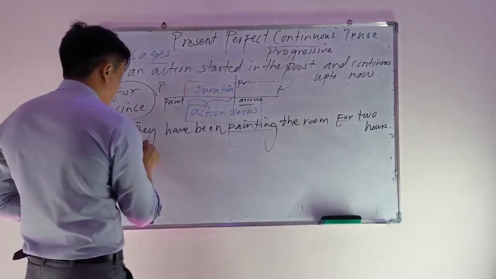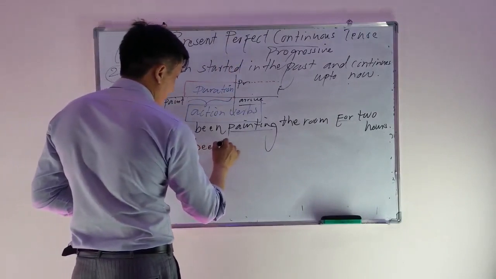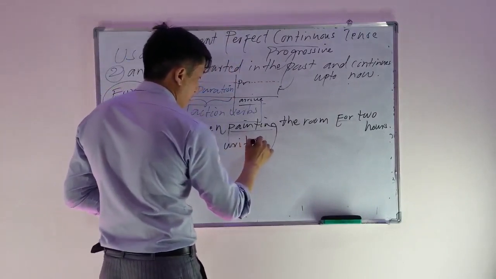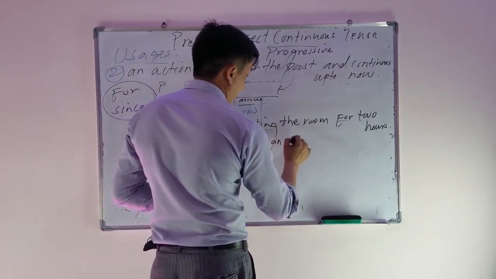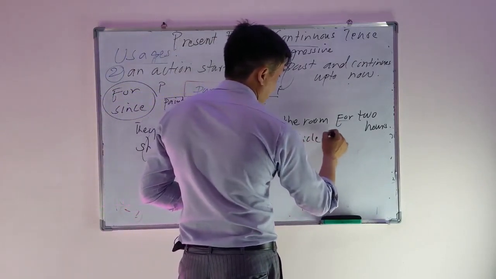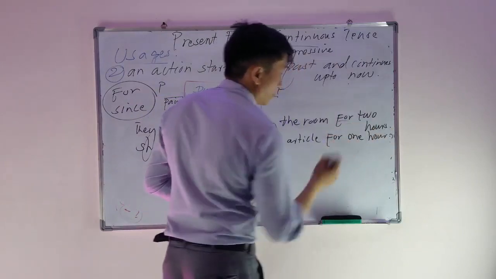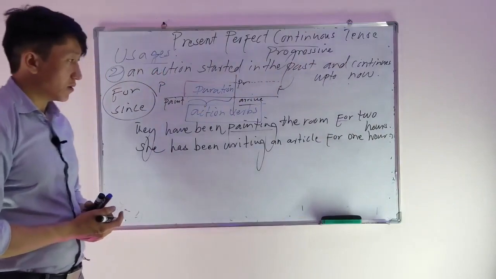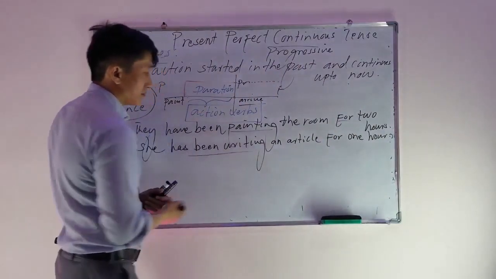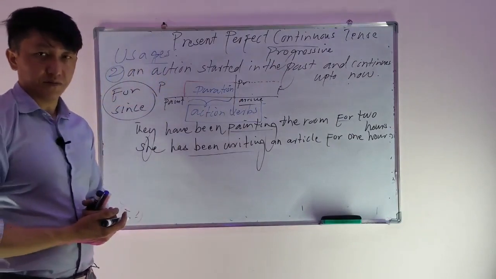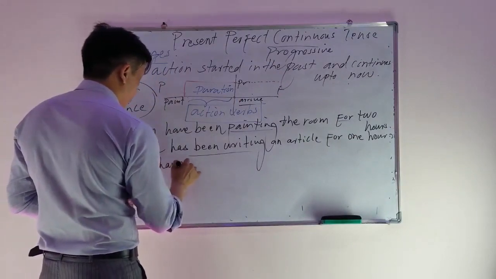Or the next one, she has been writing an article for 1 hour. She started writing an article in the past and she continued up to now, and this action continued for a period of time.